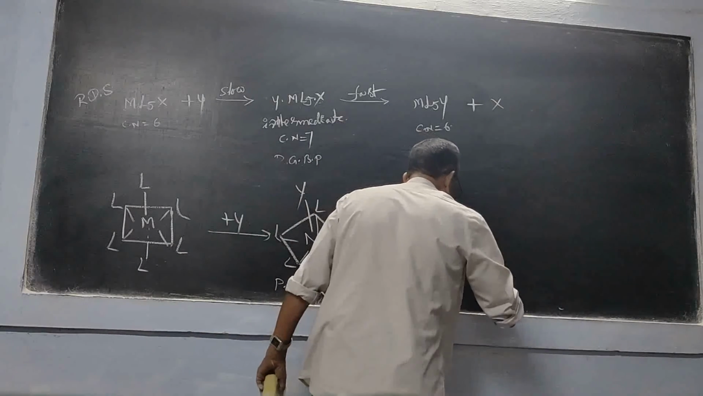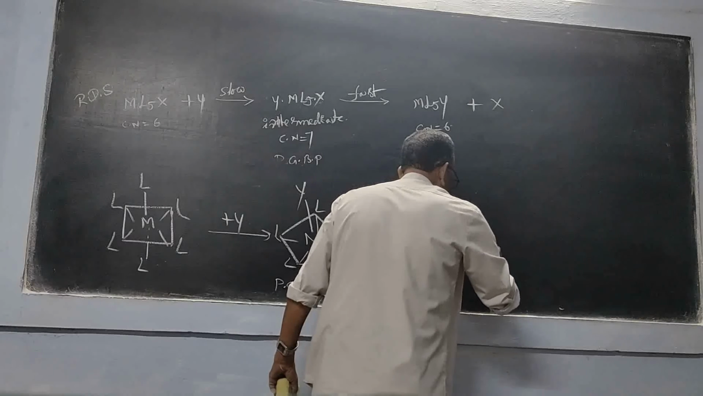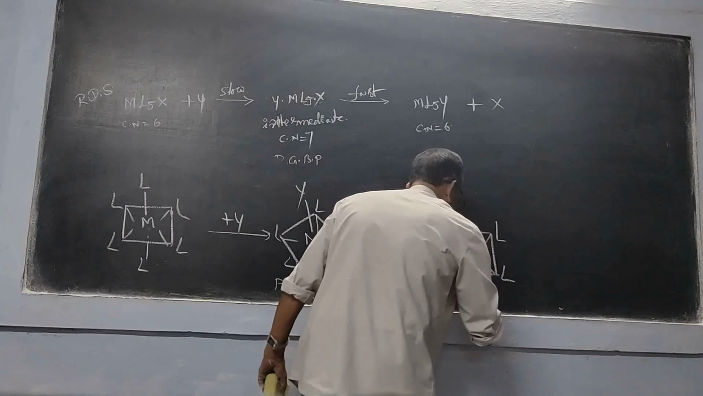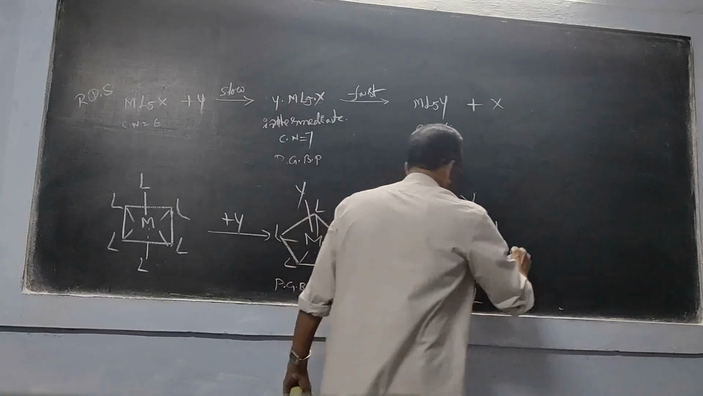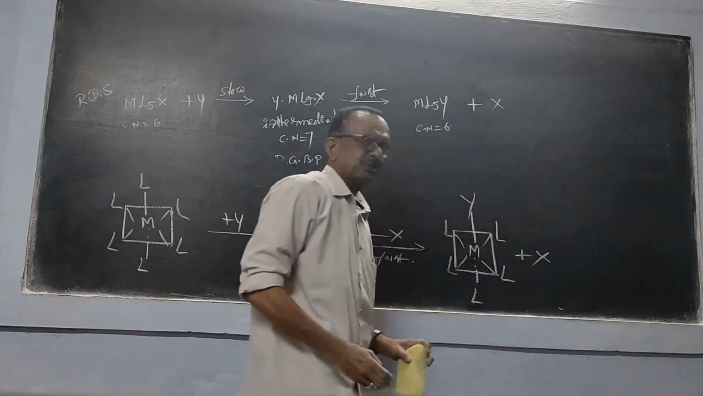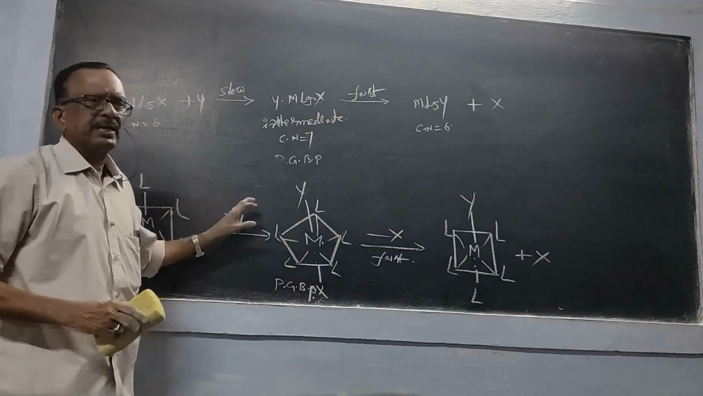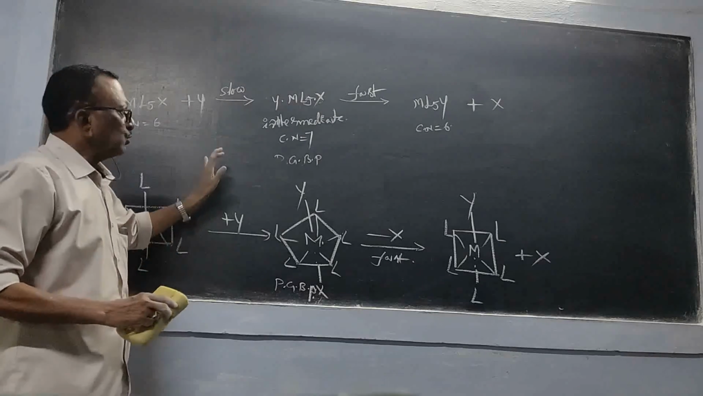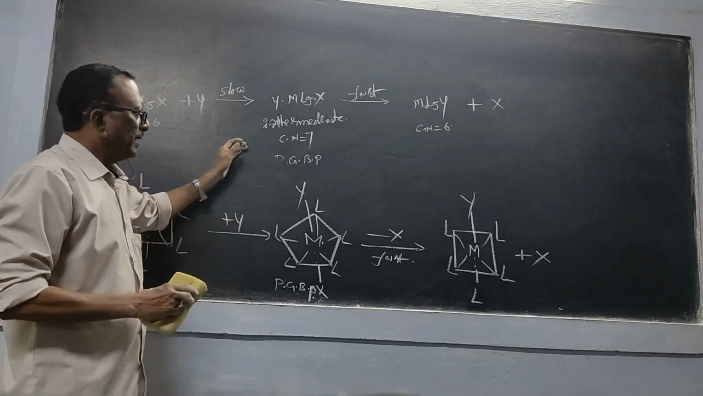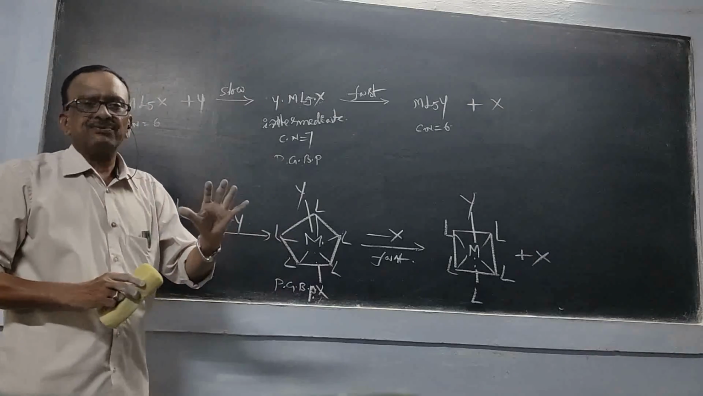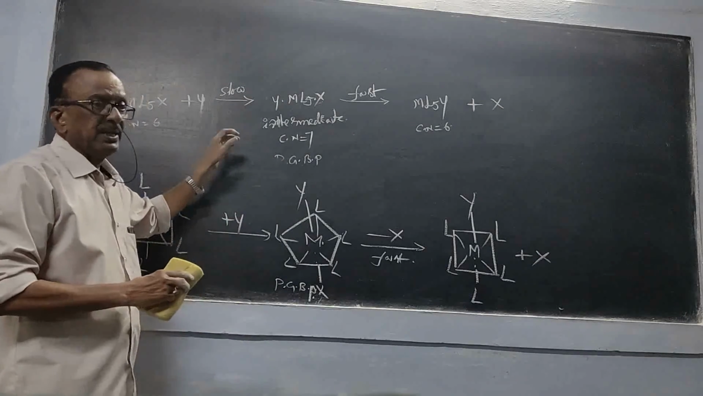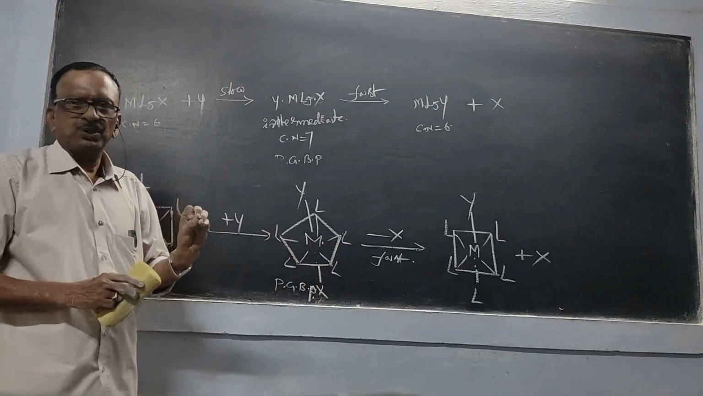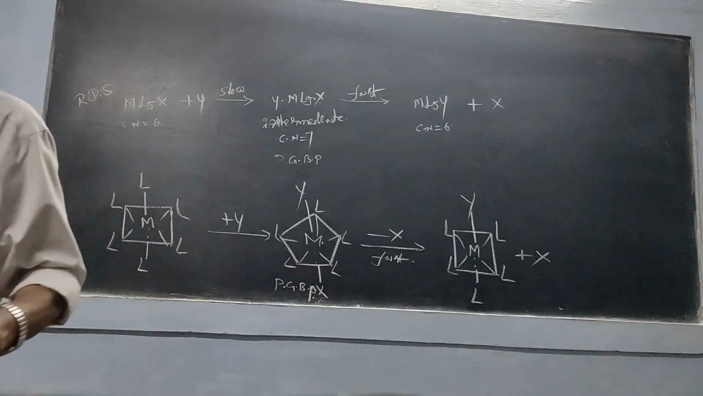So we can see the octahedral complex: metal, 4 ligands, 1 ligand on top. So this is the diagrammatic representation of the SN2 mechanism, or association mechanism. This is also an important question. Then in the next class I will explain the substitution reactions occurring in square planar complexes. That's also important. Okay, next class we will see that.